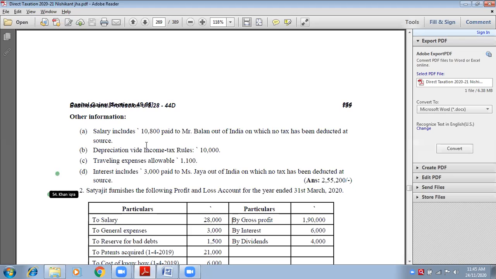Okay, no tax is deducted at source. In the inner column, 10,800.